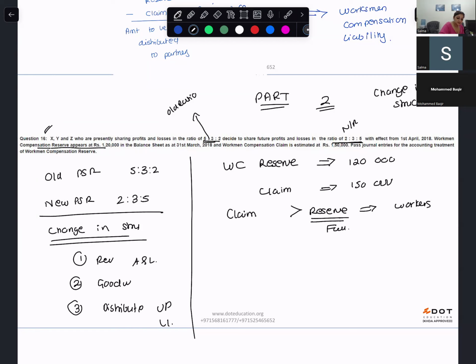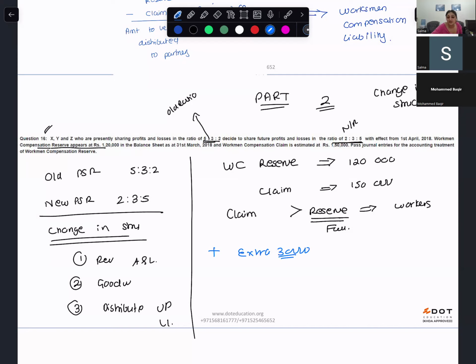What you have in your reserve is 120, but workers are claiming for 150, the workman compensation claim. So the full reserve will be given to workers, plus an extra 30,000 also has to be given to workers.